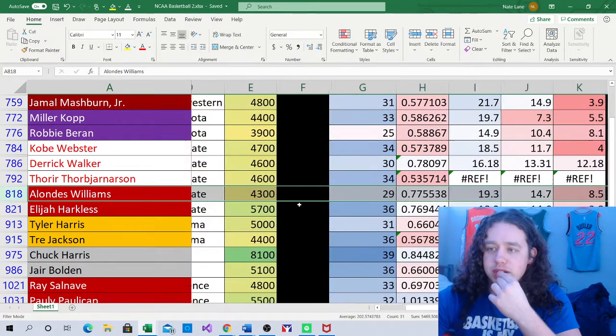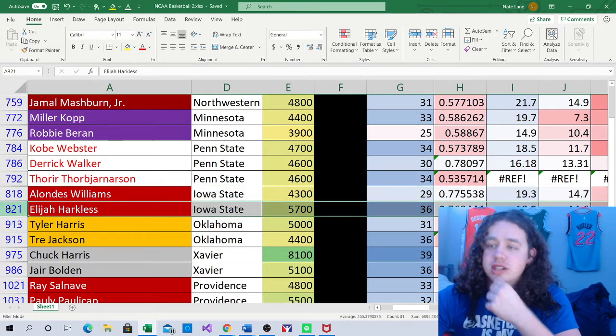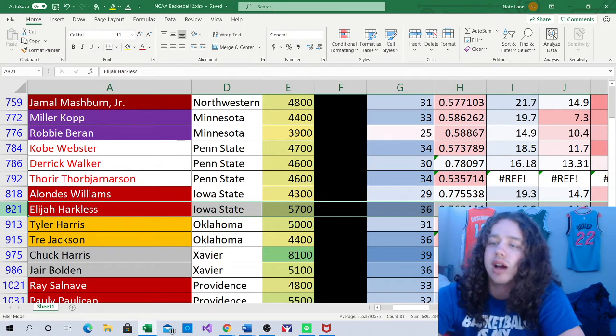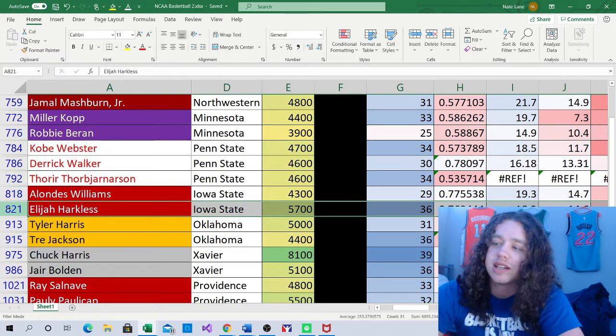Alondes Williams, I gave 29 minutes. He is a 0.77 point per minute player with a usage rate of 19.3 and an assist rate of 14.7. And he's only $4,300, going to play a lot of minutes, so I think that's someone that I'm definitely interested in. And Elijah Harkless is $5,700, gave him 36 minutes. He's a 0.76 point per minute player with a usage rate of 18.2 and an assist rate of 14.6. That's going to look pretty decent at $5,700.